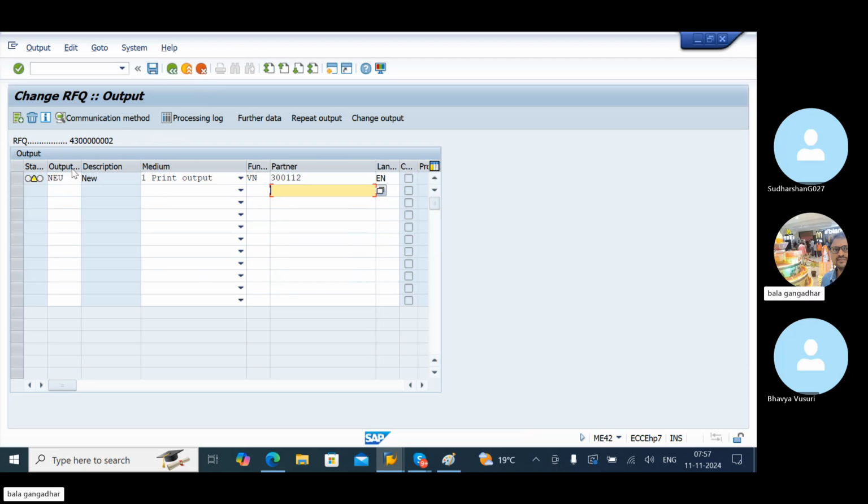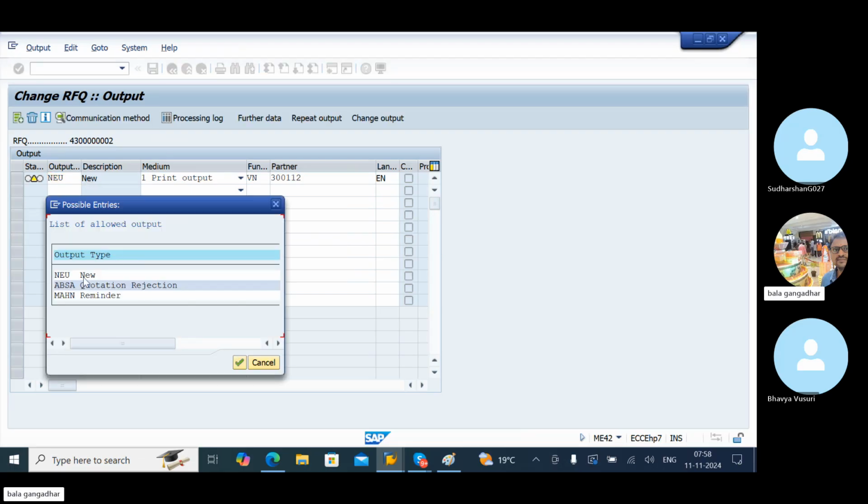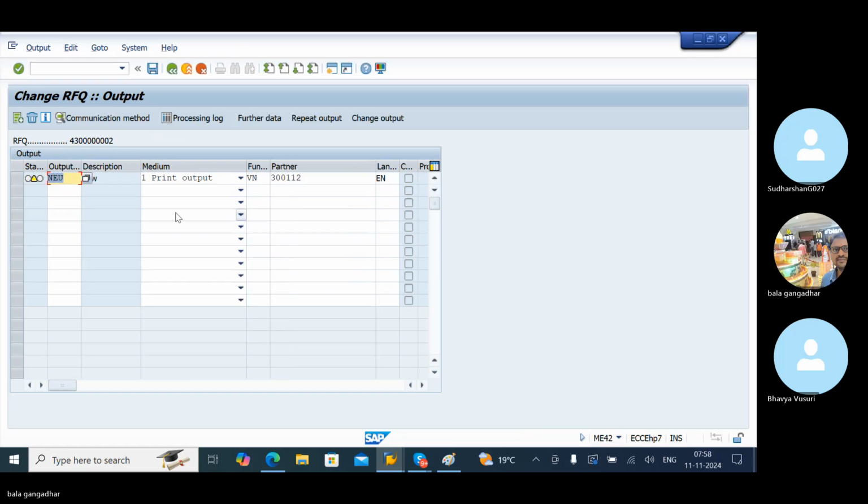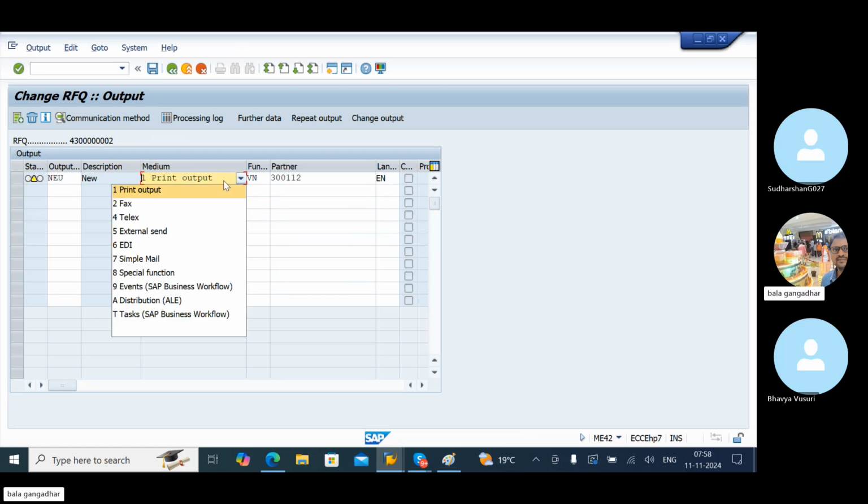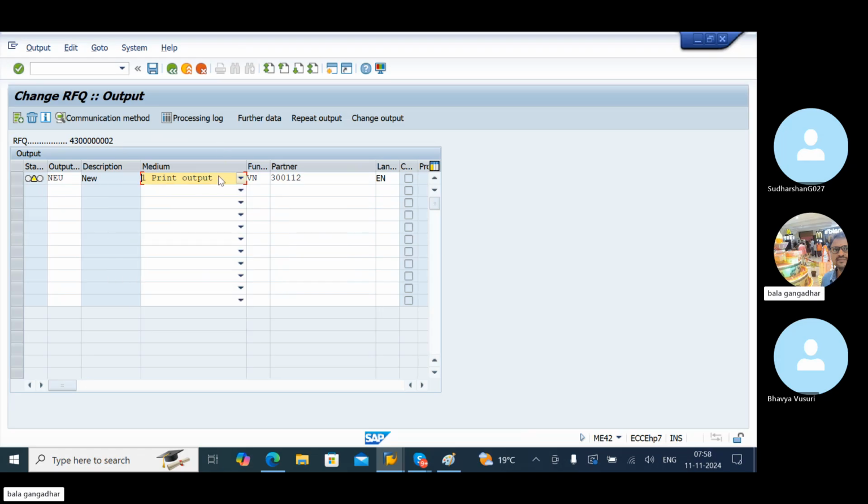NEU is nothing but an output determination type. Output type is also an interview question: what is the output type name, and why do you have to select only NEU? NEU is the standard name. It is not rejection, it is not reminder. We are going to check the RFQ, NEU, print output. If we need external programs, we have to use the other option, but it is used only by the ABAPer. Here we are going to check the print output.